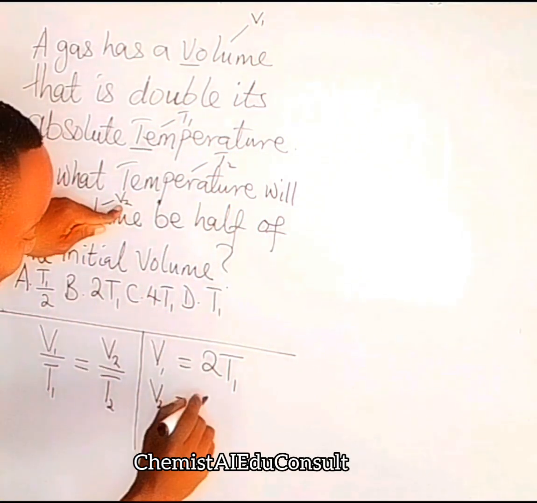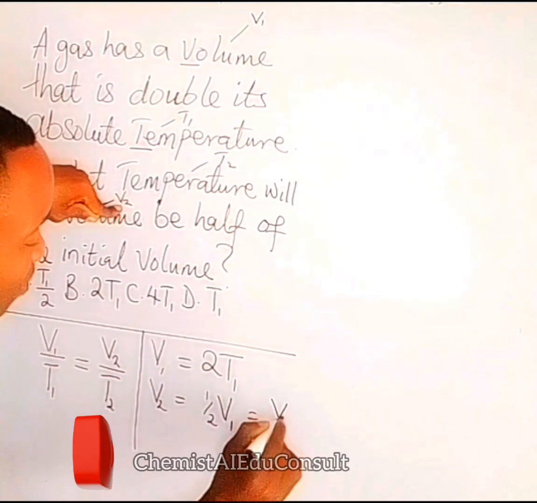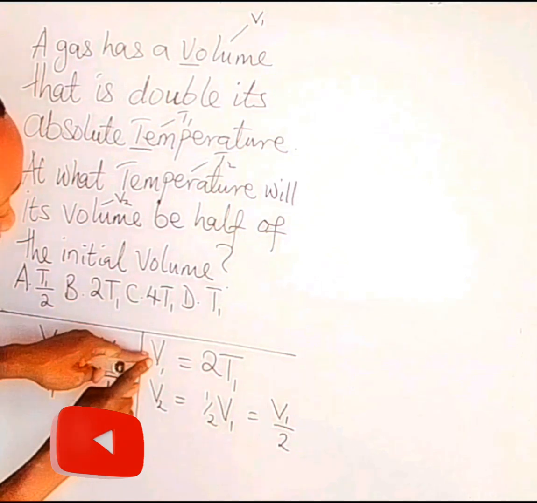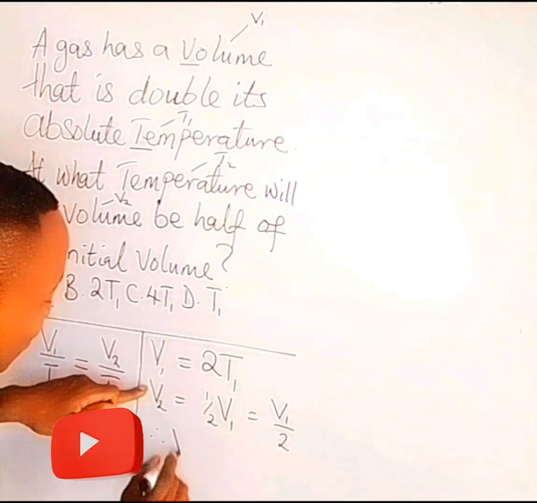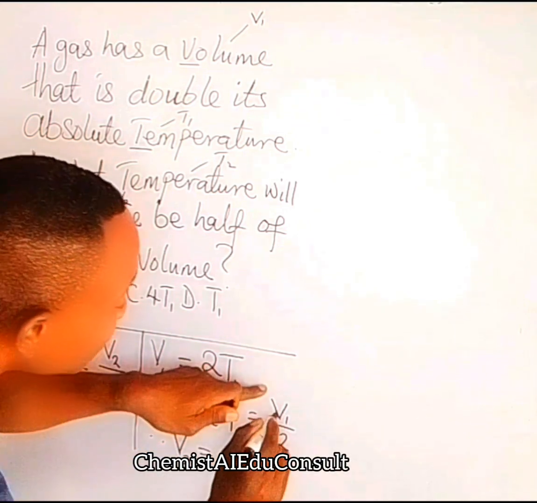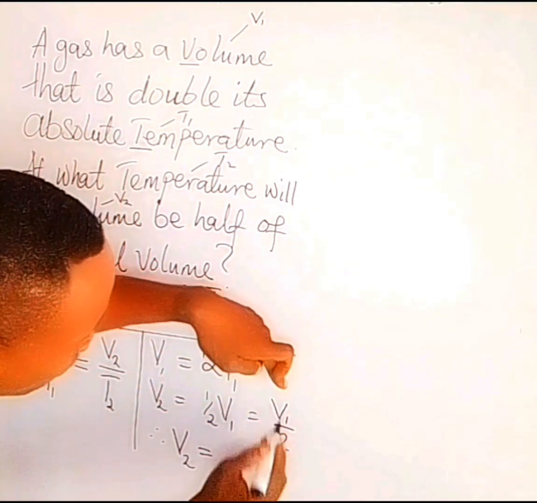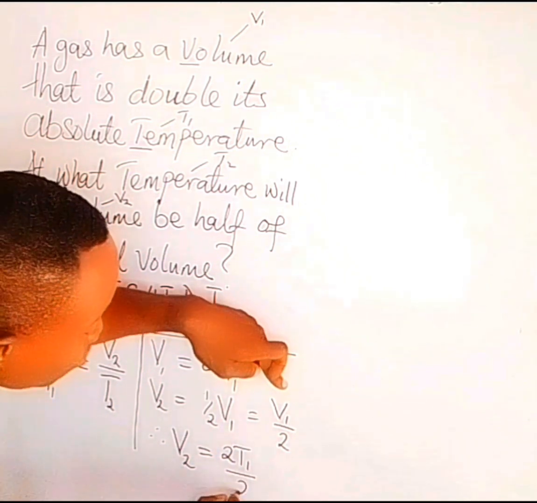Volume V2 is half of what? Initial volume V1, the same thing as V1 over 2. Remember that this V1 is here and it is the same thing as 2T1. Therefore, V2, instead of writing V1 over 2, you write V1 as 2T1. So V1 over 2 becomes 2T1 over 2.